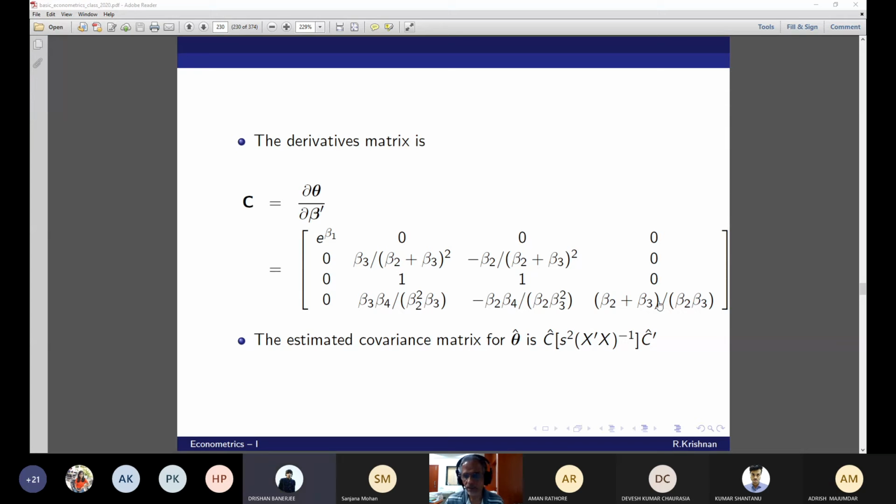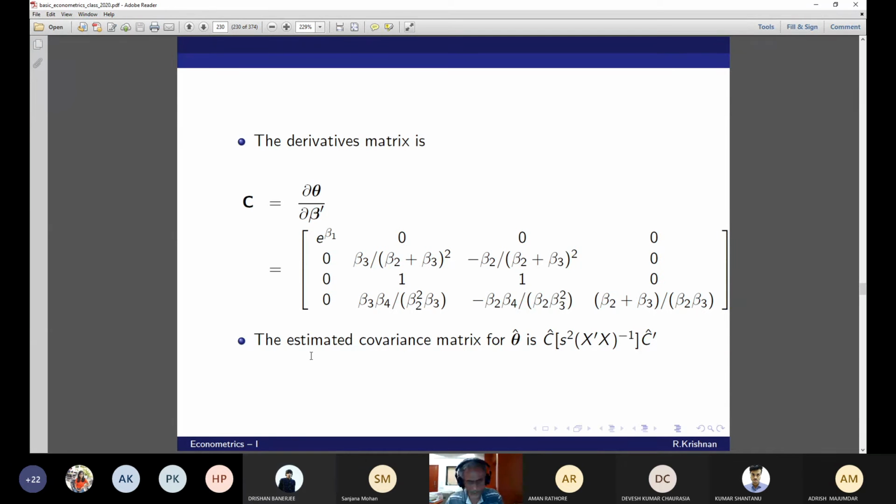Okay, Yamini. Yeah, Drishan. Sir, I had one doubt. That last matrix that we have found, C hat into X square, is that the standard error matrix of theta hat? This is not a standard error matrix. In this case it's actually the Jacobian. The last bullet point?